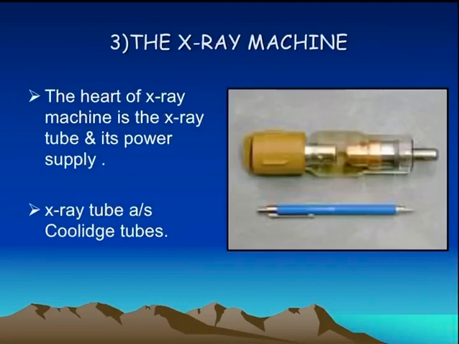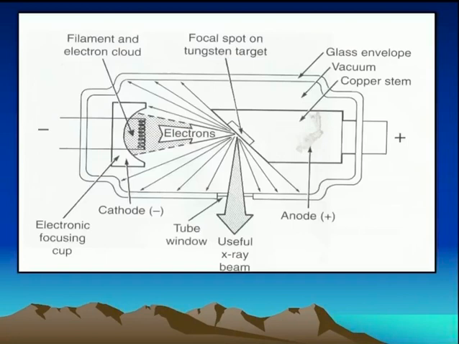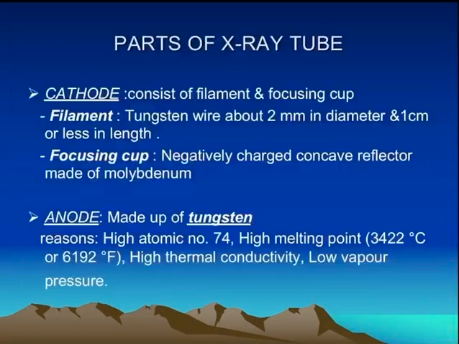Coming to the third topic, the X-ray machine. The heart of the X-ray machine is the X-ray tube and its power supply. The X-ray tube is also known as the Coolidge tube. This is the basic diagram explaining the X-ray tube, which consists of a cathode, which is negatively charged, and an anode, which is positively charged. The cathode consists of a filament and electron cloud, and then there will be the anode.